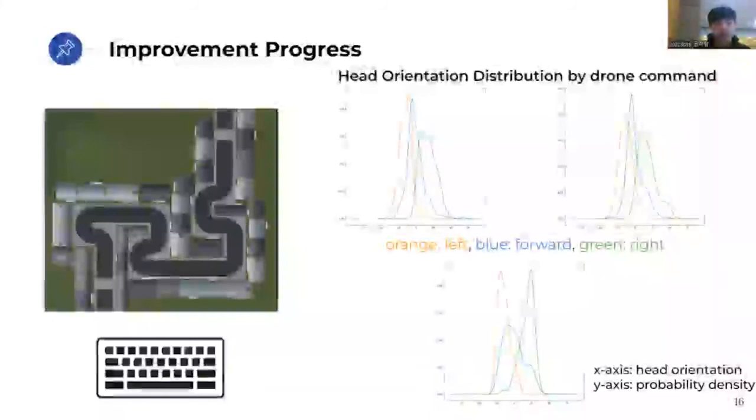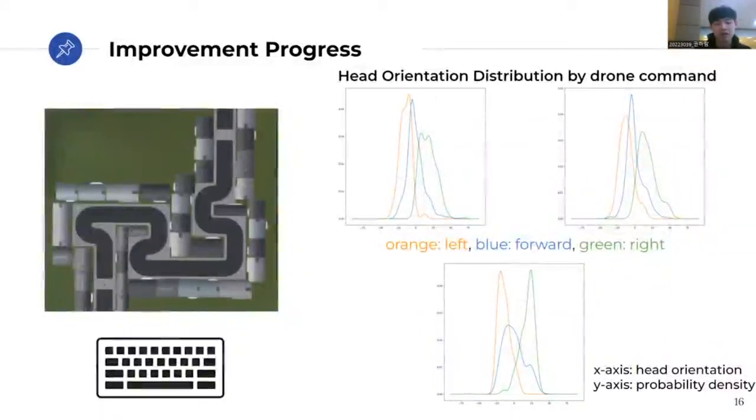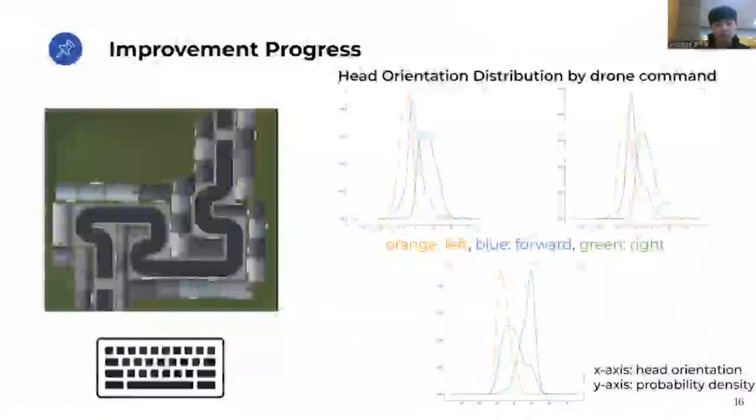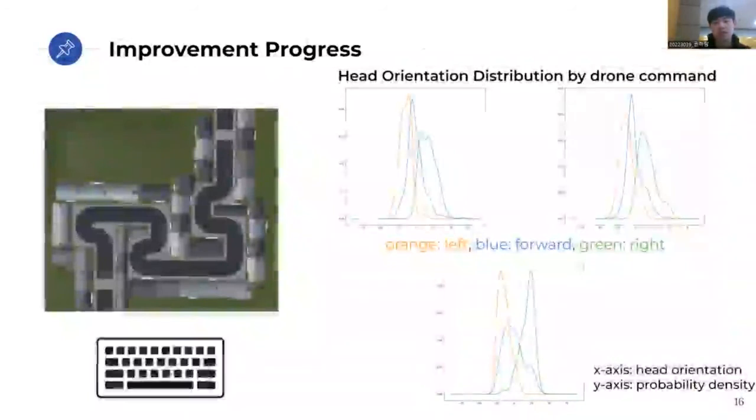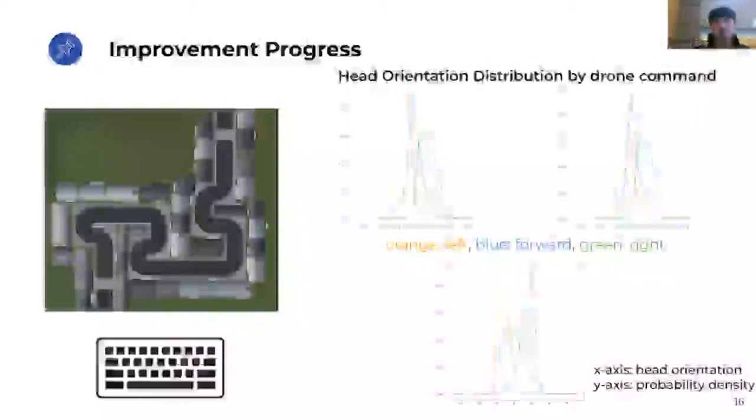The X-axis represents the head angle of the user and the Y-axis represents the probability density. The orange line denotes the user's head angle distribution when they're turning the drone left, blue is for forward movement, and the green line is for the right turn. This shows that the user's head orientation differs by intended movement, because the 3 distributions in the plot have clearly different shapes, which means that head orientation of the user differs by their intended direction.